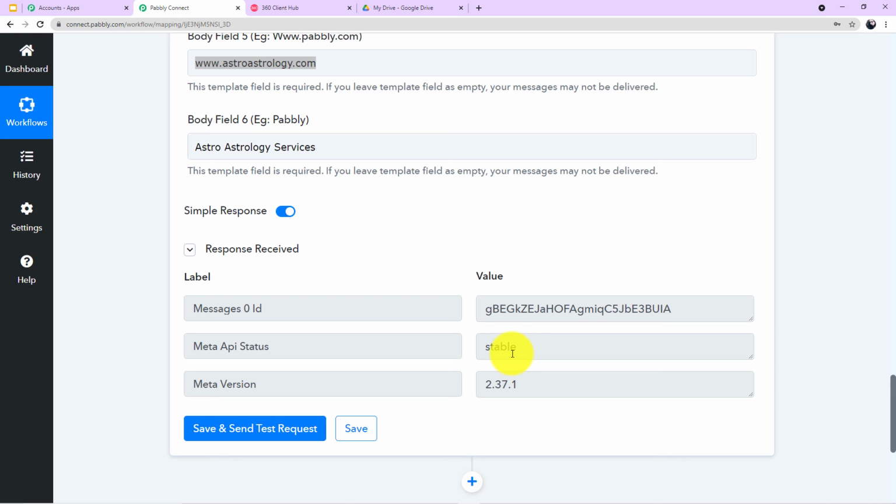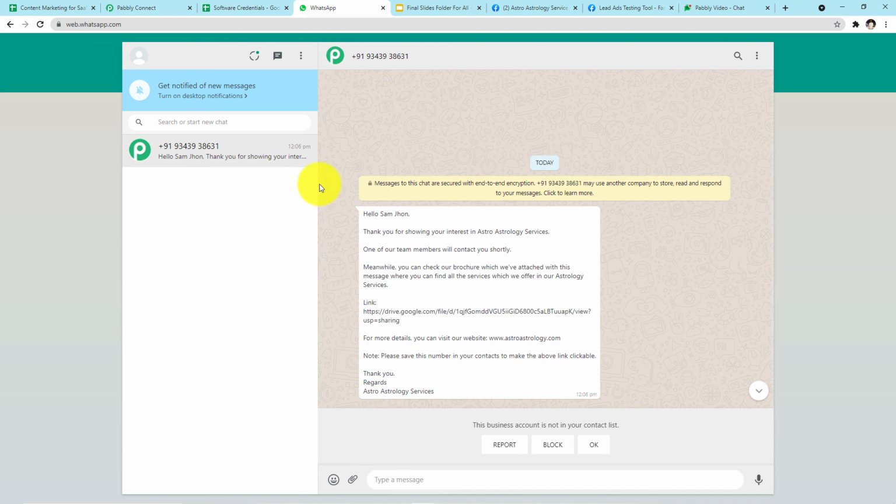So let me take you to my WhatsApp webpage, and let me show it to you how the customer has received the message. Okay guys, as you can see on my screen, a message has just arrived for Sam John which says, "Hello Sam John, thank you for showing your interest in astrology services. One of our team members will contact you shortly. Meanwhile, you can check our brochure which we have attached with this message, where you can find all the services which we offer in our astrology services. Here, the link is given to you. For more details, you can visit our website. Note, please save this number in your contact to make the above link clickable. Thank you. Regards, Astrology Services."